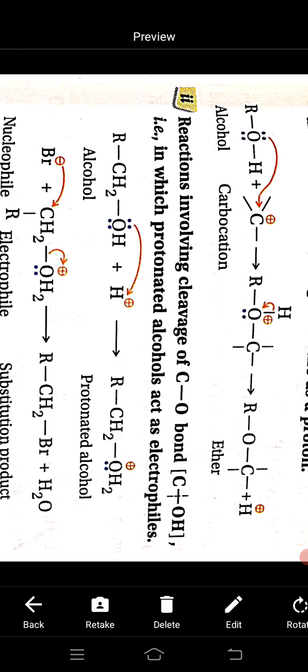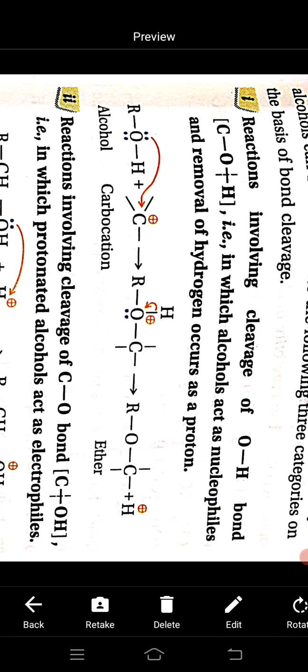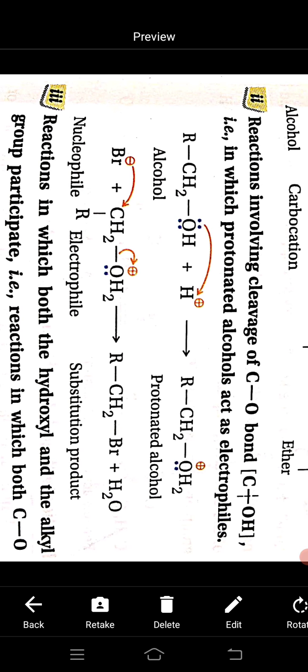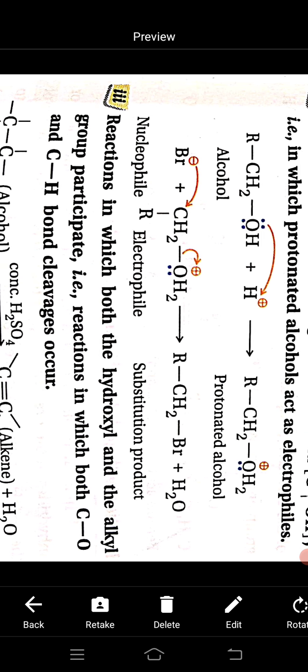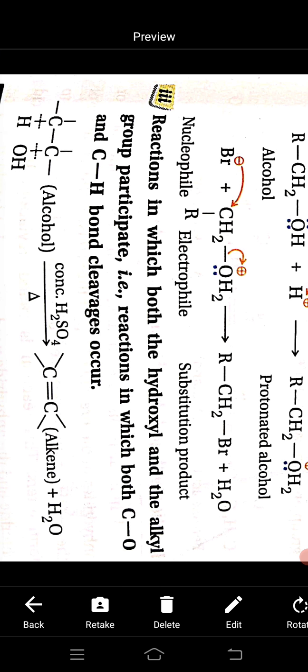Okay, so the first type is cleavage of the O-H bond, the second type is cleavage of the C-O bond. Another type is reactions in which both the hydroxyl and the alkyl group participate. Here both the C-O bond and C-H bond are cleaved, and it forms an alkene.